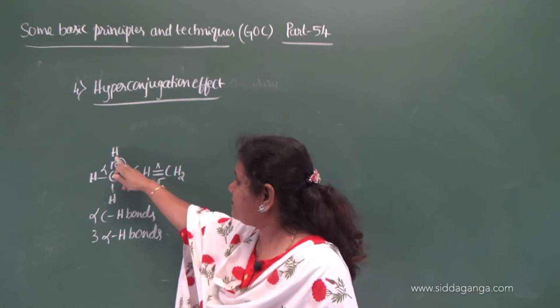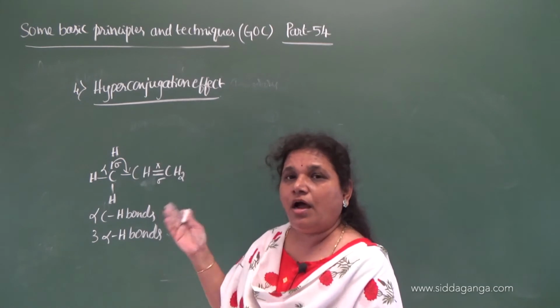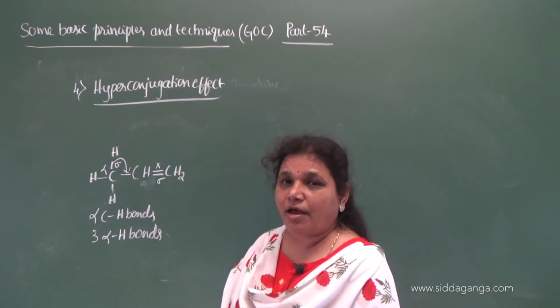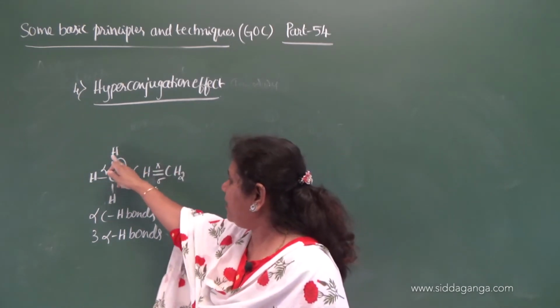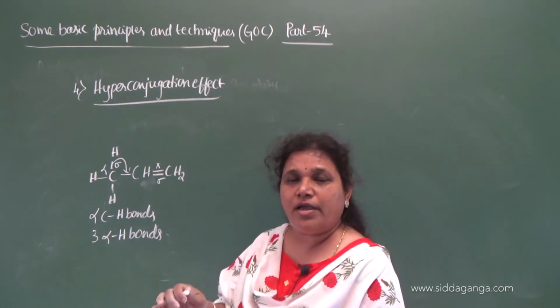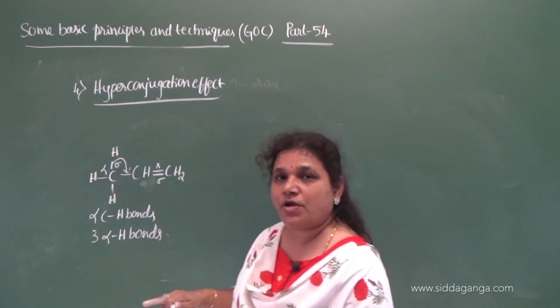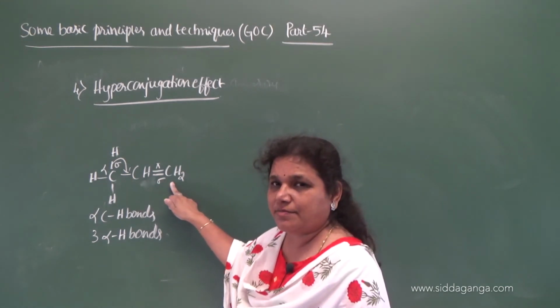It takes place towards the unsaturated system or towards the unshared, or empty, p orbital if it is present. So the delocalization of the bonded pair of sigma electrons of alpha C-H bonds takes place towards the unsaturated system.